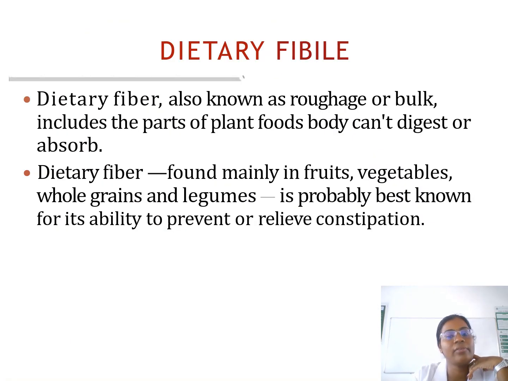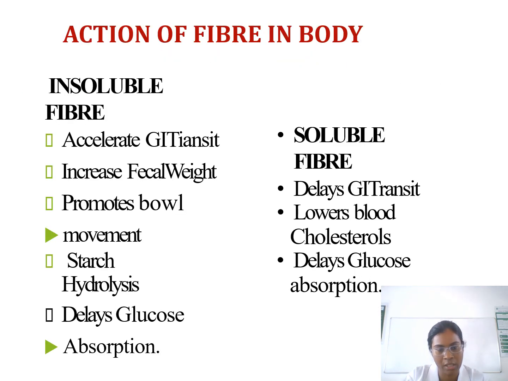Then dietary fiber. Dietary fiber, also known as bulk, refers to the parts of plants the body cannot digest or absorb. Dietary fiber is found mainly in fruits, vegetables, whole grains, and legumes. It is probably best known for its ability to prevent or relieve constipation. Now the action of fiber in the body. There are two types of fibers: insoluble fiber and soluble fiber.